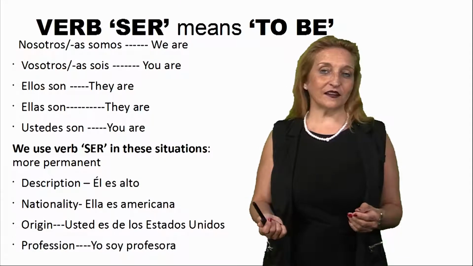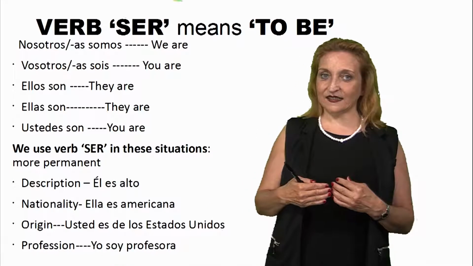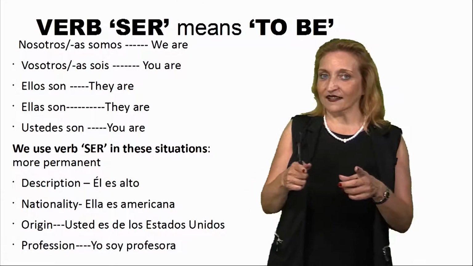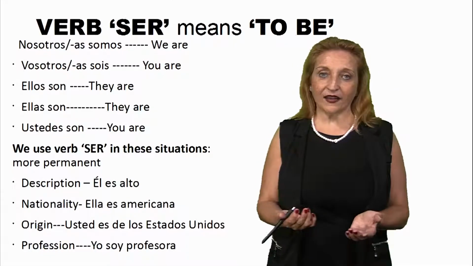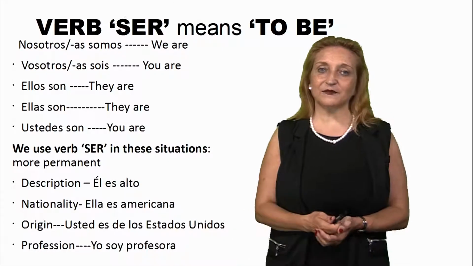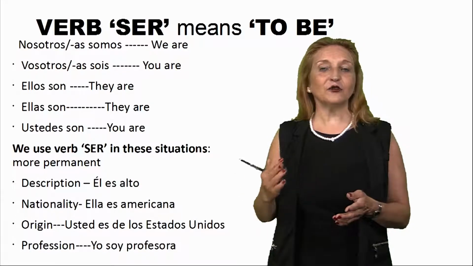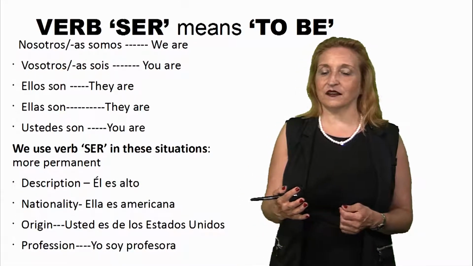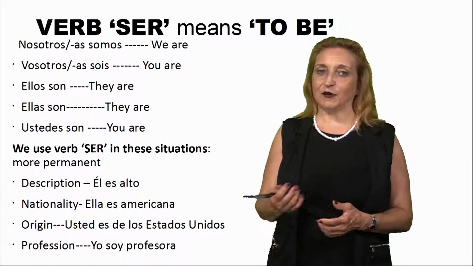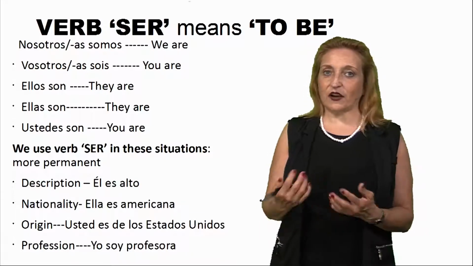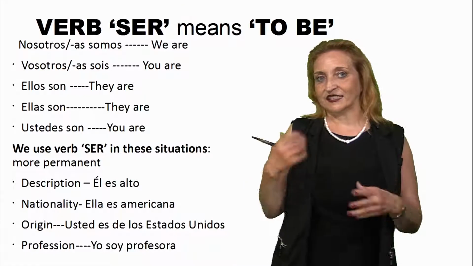Well, and the most important, we have the verb ser, to be in present. You can make short sentences in present tense, but you need to know in what situations you use this verb. It's very important the use, the context, the situation. Normally we use verb ser in situations that have a more permanent meaning. For example, for description, when you describe a person, the person normally doesn't change.